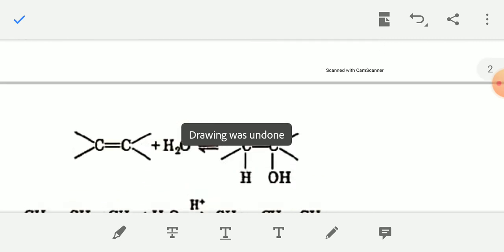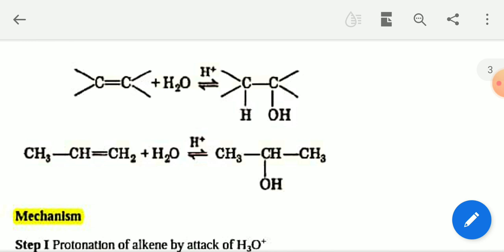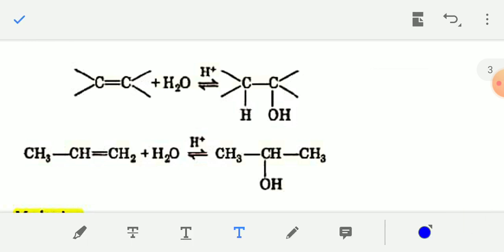So the reaction is this: when alkene reacts with water in presence of dilute acid, when alkene C=C reacts with water in presence of H plus, this means dilute H2SO4 or dilute HCl, the alkene will be converted into alcohol.